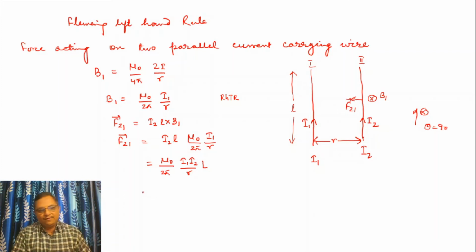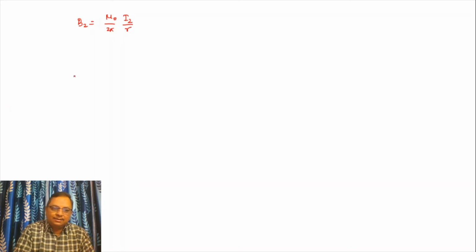Now we calculate the magnetic field due to the second wire. What will be the value of B2 here? That will be mu 0 over 2 pi I2 by R. Now the force acting on the first wire due to the second wire will be I1 L into B2.